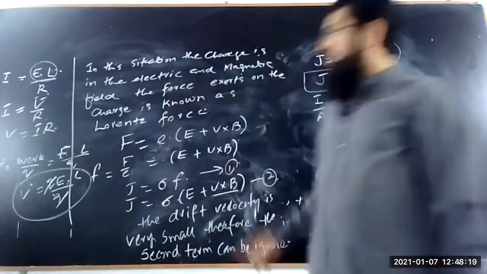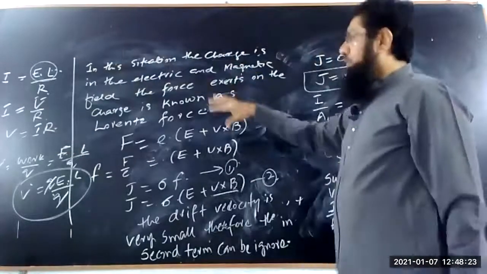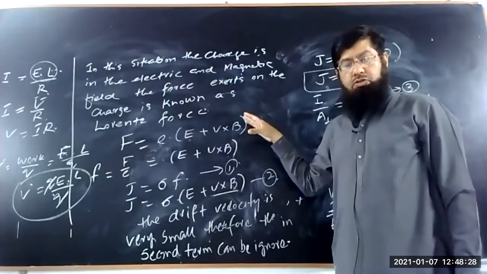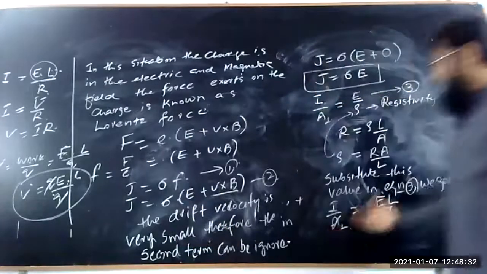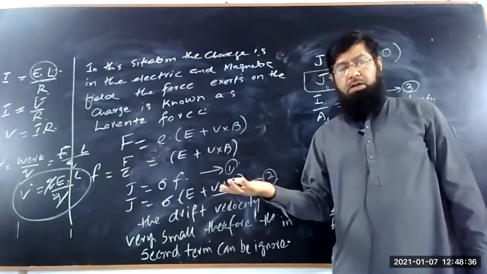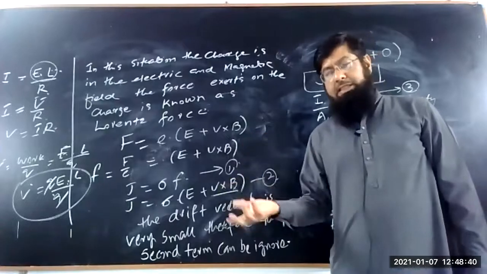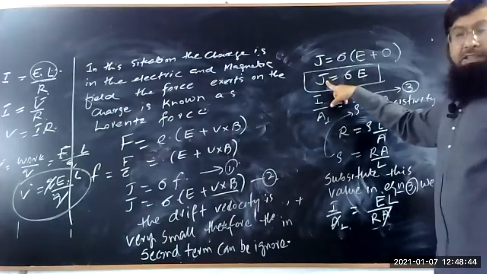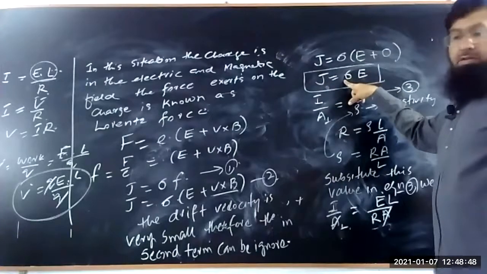We have derived Ohm's law, V is equal to IR, from very fundamental physics: when the charges are in motion, there must be an electromotive force exerted on the charges. As a result, the charges move from one place to another, and we call it current flowing in the conductor. The current density is directly proportional to the applied electric field, where sigma is a constant.